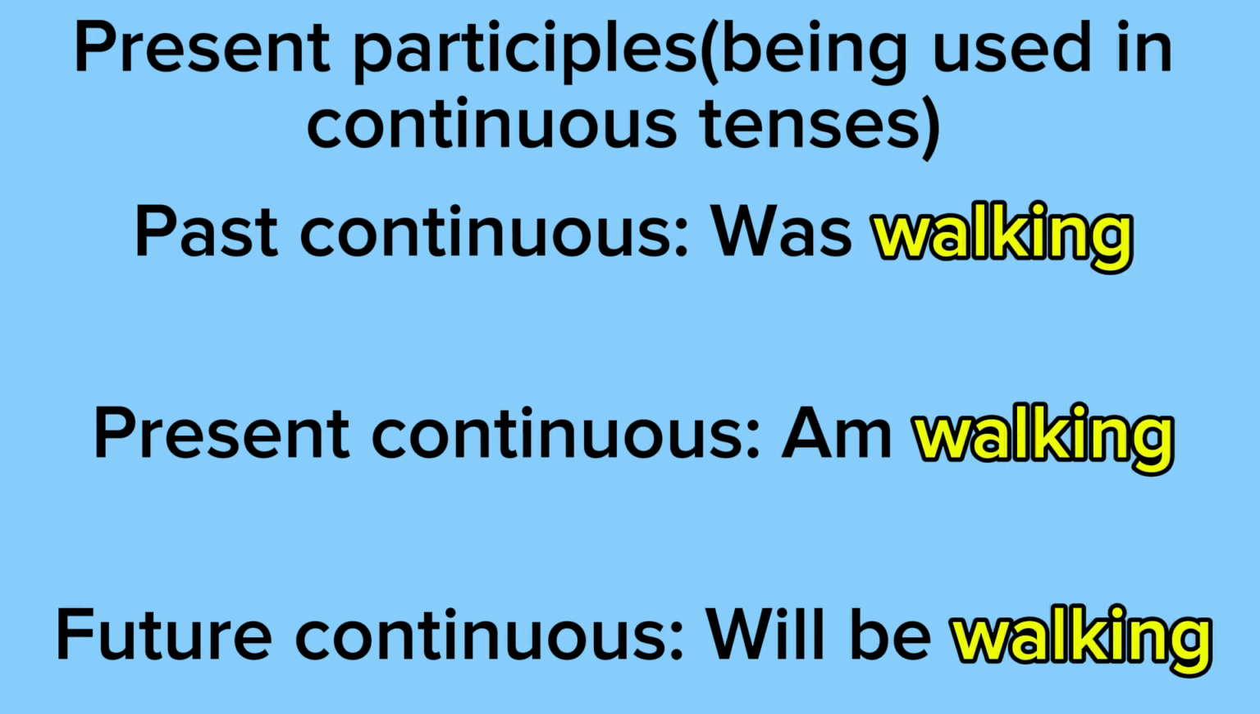Present continuous says am walking. So this is something that I'm currently doing and it's an ongoing thing. I am walking to school. And future continuous says will be walking. So this is something that will be an ongoing thing in the future. For example, I will be walking to school on Monday.